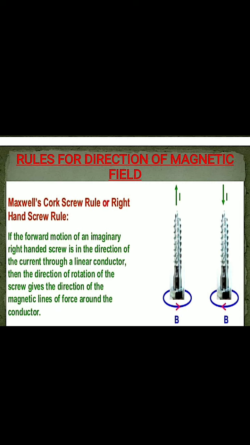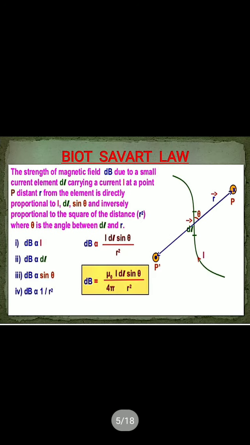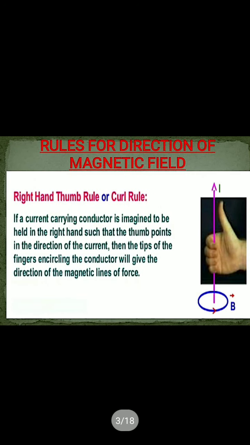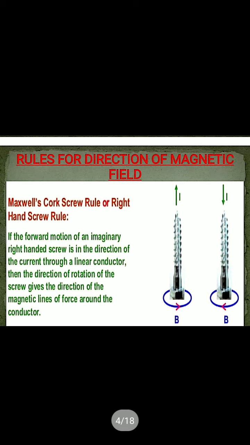That means we place the screw along the electric current direction, and the direction in which it rotates, the right hand screw, gives us the direction of the magnetic field lines. Okay. Another rule is there, Ampere's swimming rule. We know that one. Here I will not go into it because we studied it in class 10. So that's why I will give here the two rules, right hand thumb rule or curl rule, and the other one is the corkscrew rule.